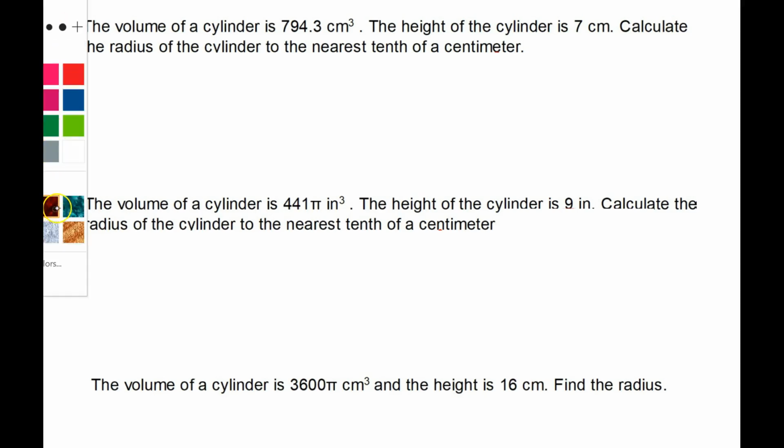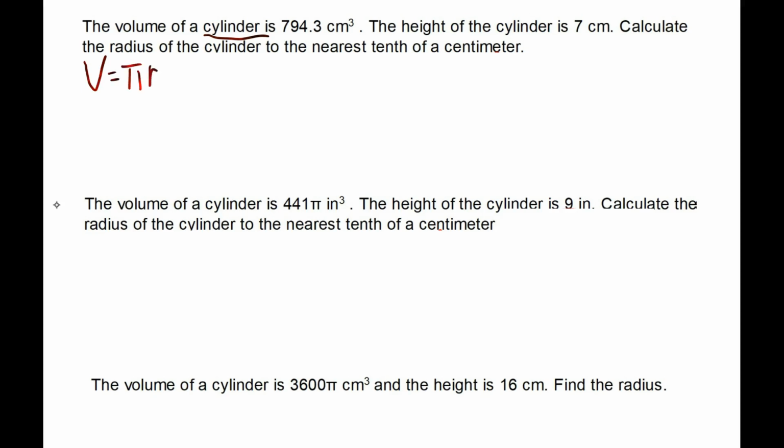Let's go to lava. I bet y'all don't know where this comes from. Okay, so since we're looking at a cylinder, the volume formula for a cylinder is pi times radius squared times your height. So this is the thing.